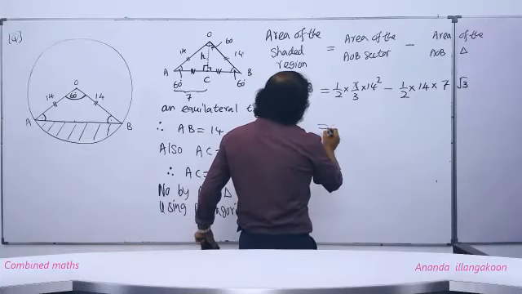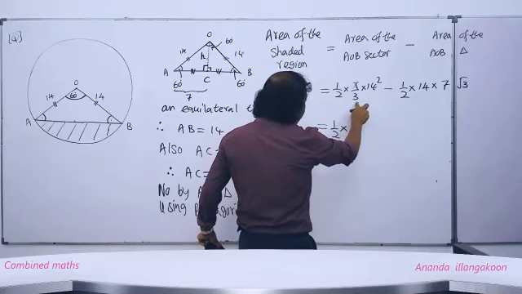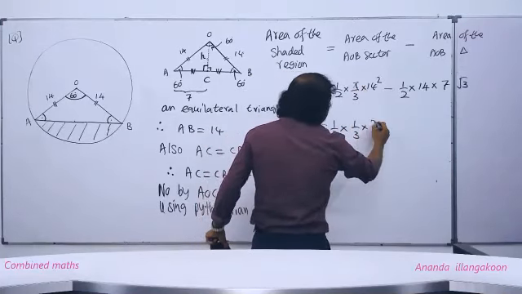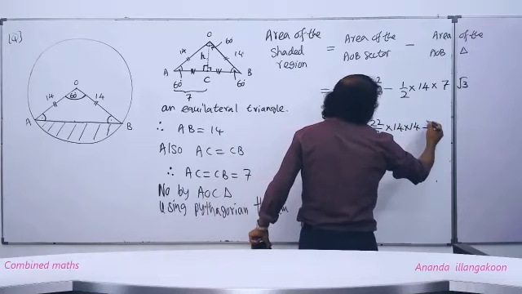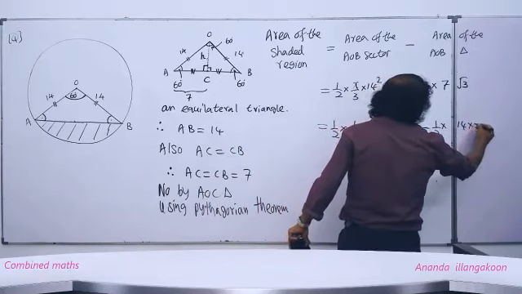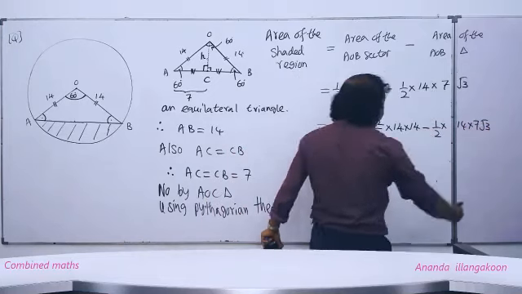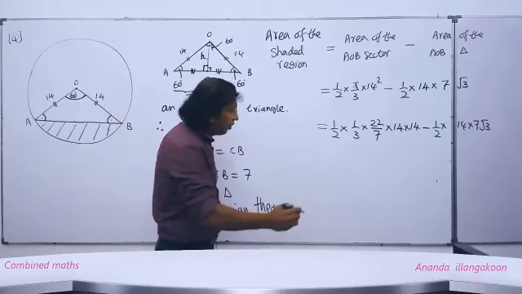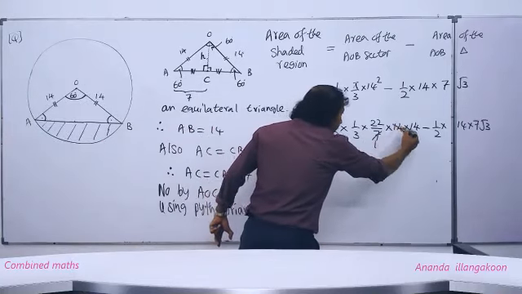Yeah, here half. This 3 I can write as 1 by 3. This pi I can write as 22 upon 7. And this 14 squared I can write as 14 into 14 minus here half into 14 into 7 root 3. Now, this 7 we can cancel down with 14 here. We get 2.